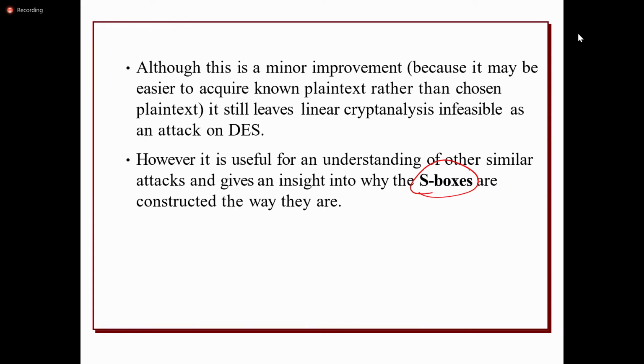Since linear cryptanalysis is a non-generic attack, the attacker should have the idea, should know the internal design of each and every algorithm. The cryptanalyst will try to get how the S boxes were constructed. In DES, the S box is 4 by 16, from the 0th row to the 3rd row, and from the 0th column to the 15th column, and the values are placed randomly.